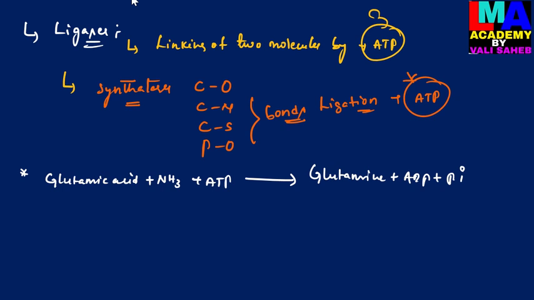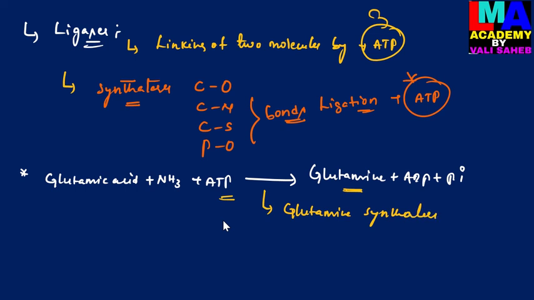For the conversion of glutamic acid into glutamine, energy is required. The required energy is provided by the ATP molecule, and it releases ADP and inorganic phosphate. This reaction is catalyzed by the enzyme glutamine synthetase.